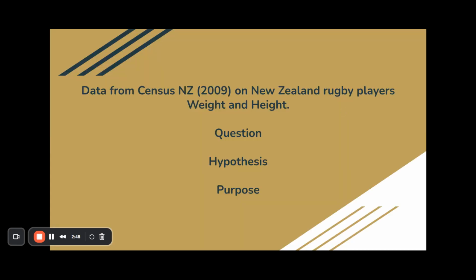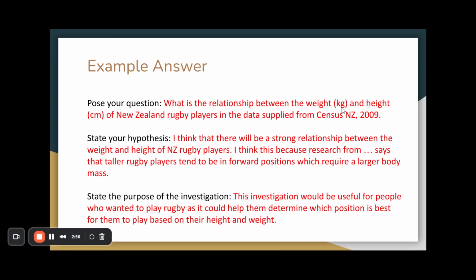So if we have a little look at the Census NZ 2009 on New Zealand rugby players, we have got an example here. So your question would be, what is the relationship between the weight in kg and the height in centimetres of New Zealand rugby players in the data provided by Census New Zealand in 2009? Your hypothesis: I think that there will be a strong relationship between weight and height of New Zealand rugby players.